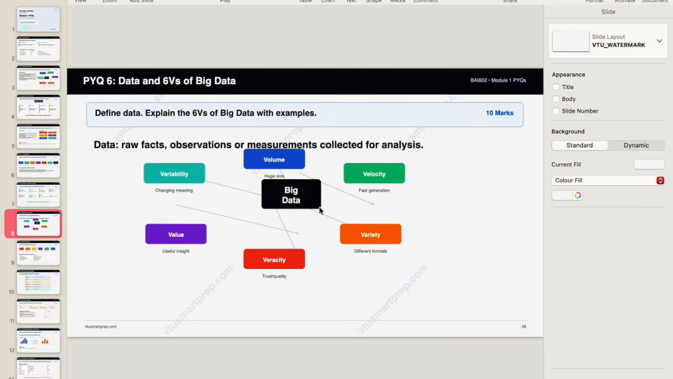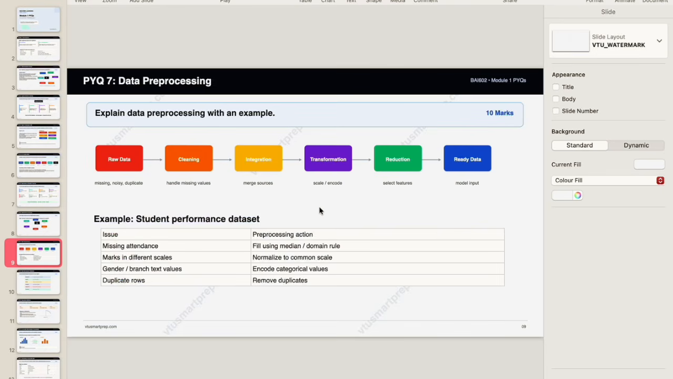Next is data and the 6 V's of big data. Here we have 6 V's: volume, velocity, variety, veracity, value, and variability. This you have to remember. What volume means in big data, what velocity means, those kinds of things you have to explain in this question.